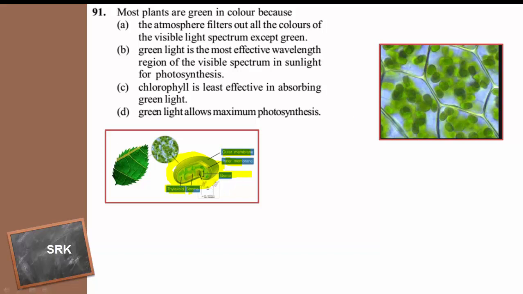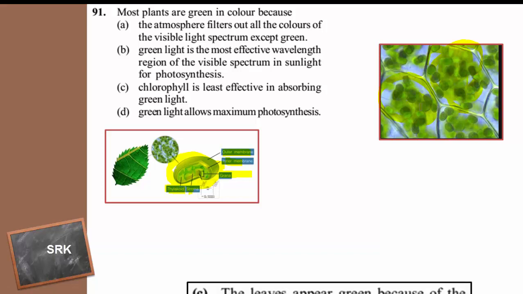When the mesophyll cells are observed under the electron microscope, this is the appearance, and here you can see the chloroplast. What is the reason why the plants appear green in color? Because the pigment chlorophyll does not absorb the green light and it is reflected back.